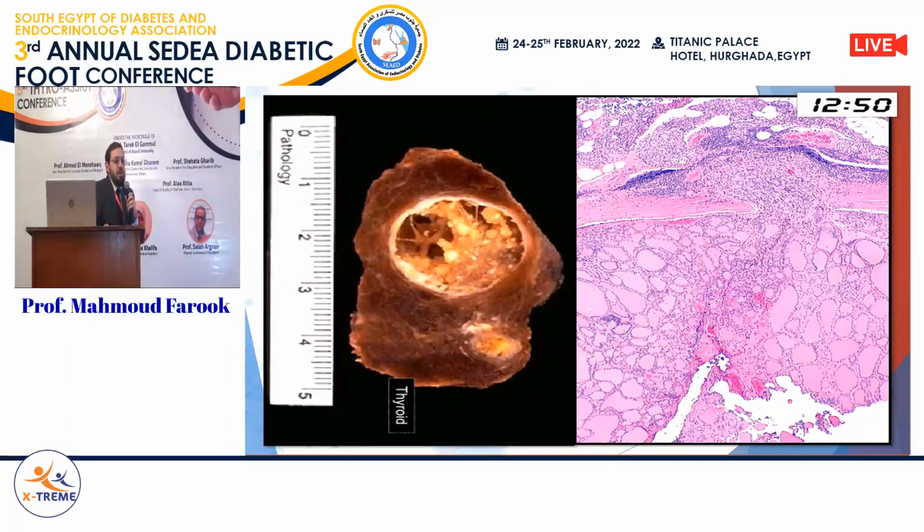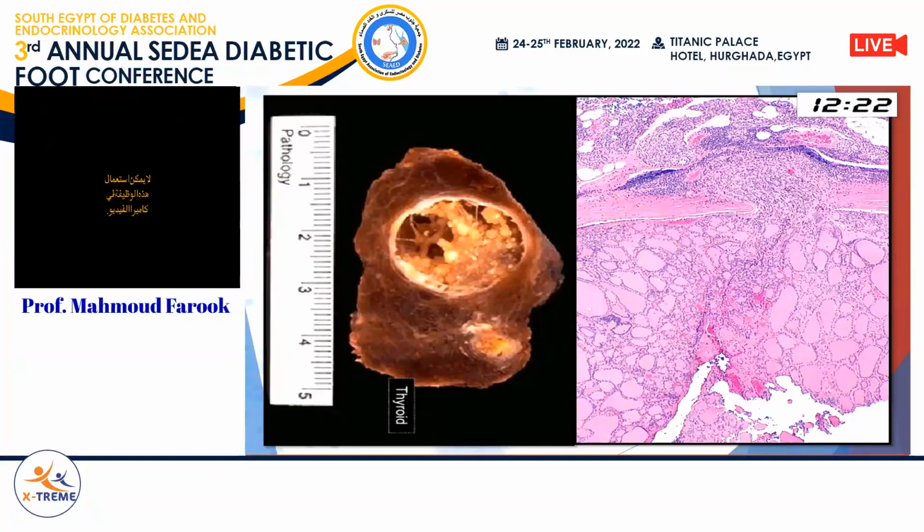Fine needle aspiration cytology or true cut needle biopsy cannot give us any information about this penetration, as I will discuss shortly. But it does not make sense to do excisional biopsy for all patients suffering from thyroid diseases. We have to do a non-invasive procedure. We have two players in this field, which are fine needle aspiration cytology and true cut needle biopsy. I will mention shortly the difference between these two procedures, because I found some physicians have difficulty differentiating between fine needle aspiration and core needle biopsy.